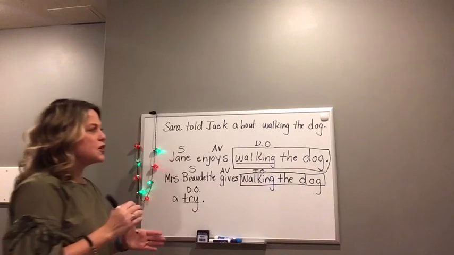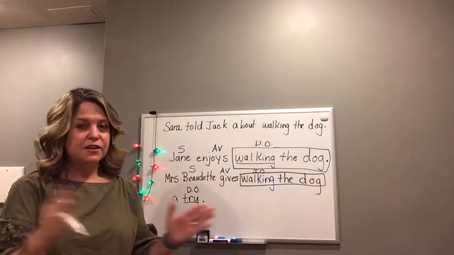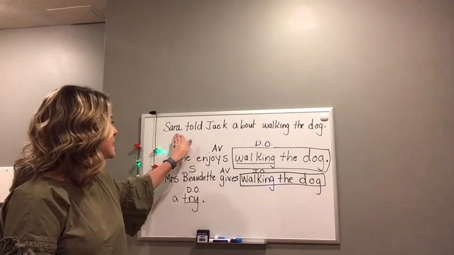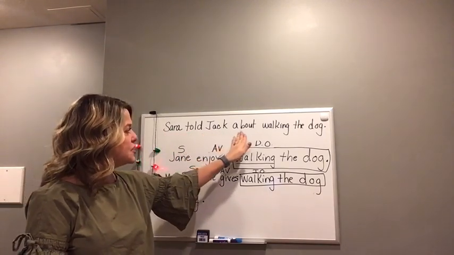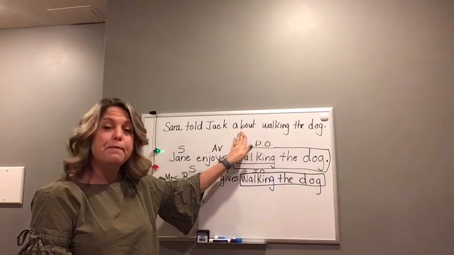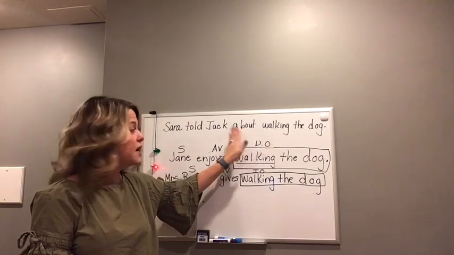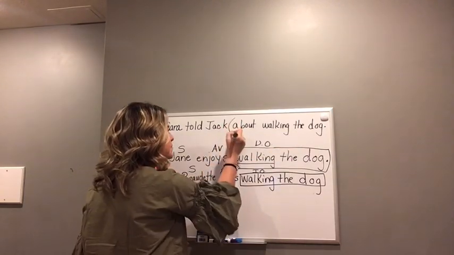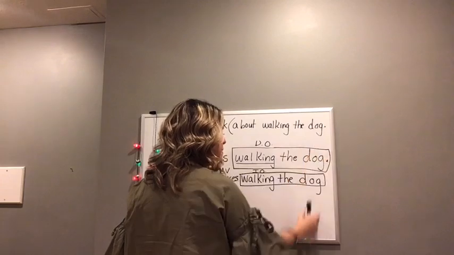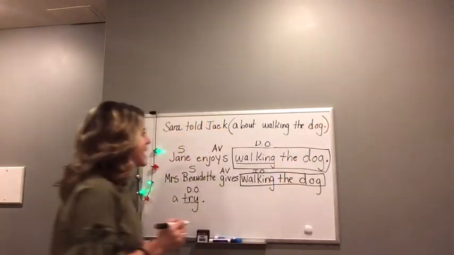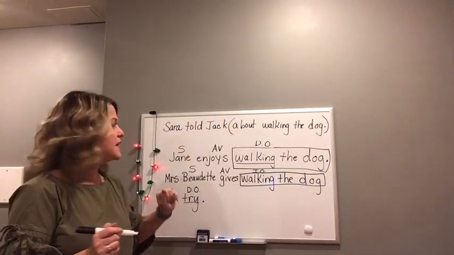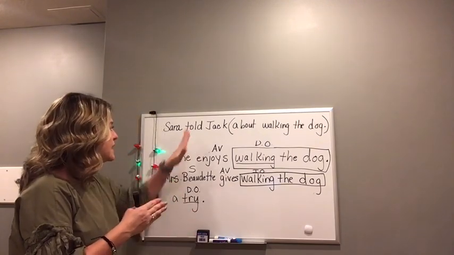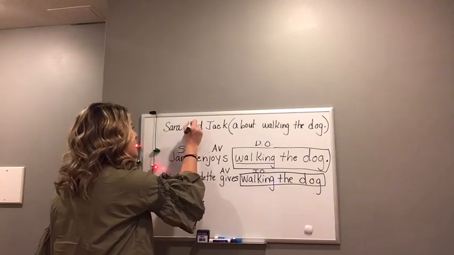Okay, so let's attack this sentence. First thing we always have to do is find our prepositional phrases. Is there a preposition? Yes, about is a preposition. Therefore, about walking the dog is our prepositional phrase. Okay, let's move my magnet. Now we know that's our prepositional phrase. Now let's find our main verb. Sarah told Jack. Told is an action, so that is our action verb.